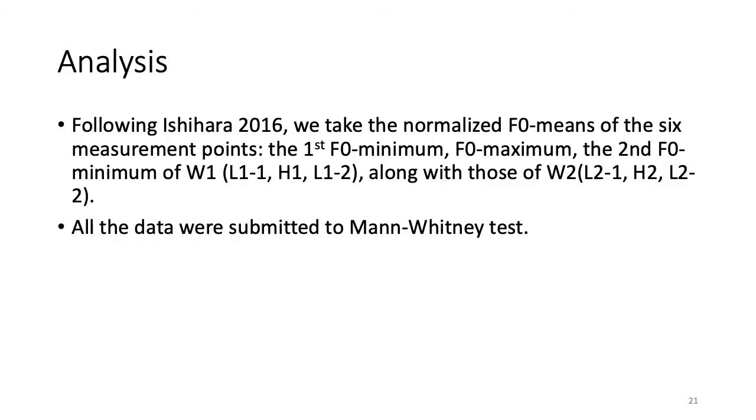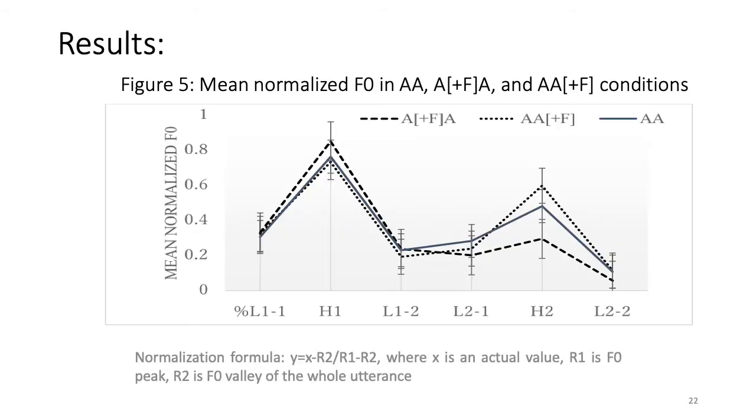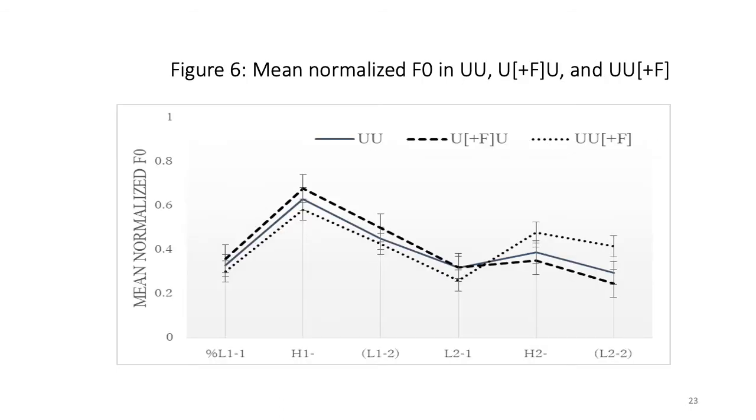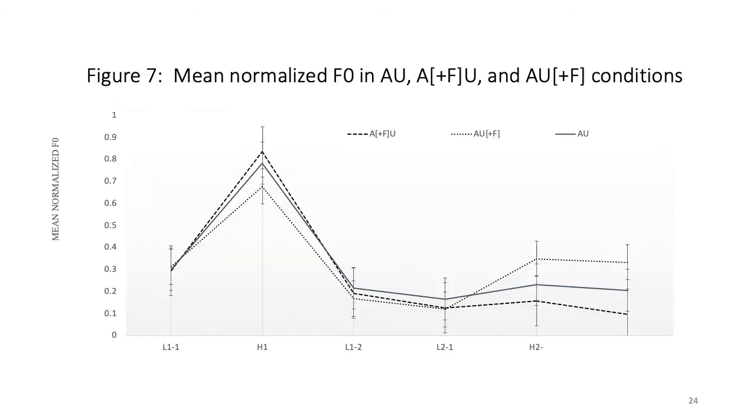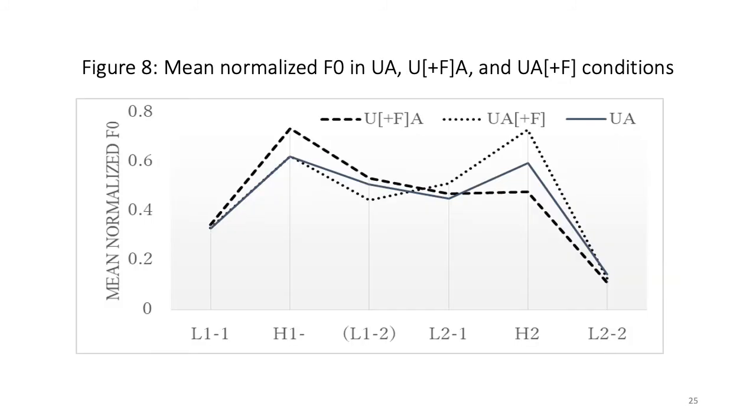Following Ishihara 2016, we took the normalized F0 means of peaks and troughs in each word. The graph shows the results of AA accented conditions. This is the results of UU unaccented sequences. This is the results of the AU sequences. And this is the results of the UA sequences.